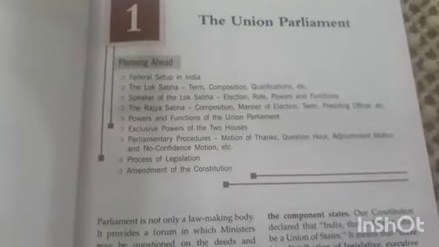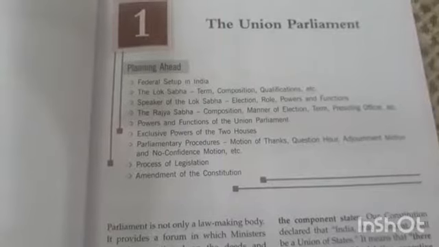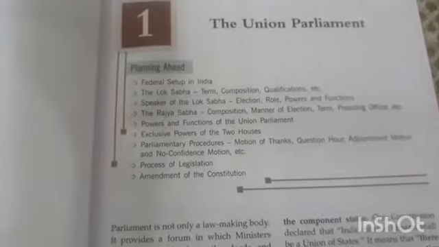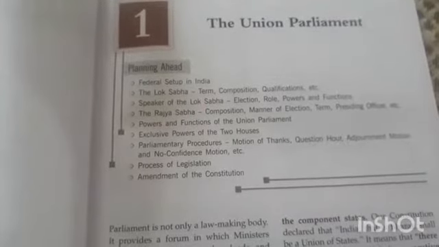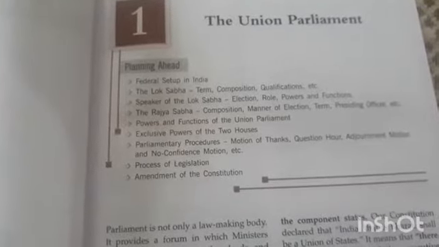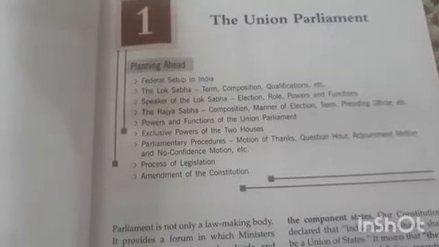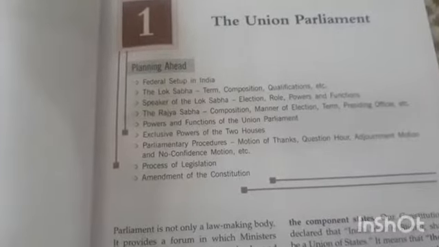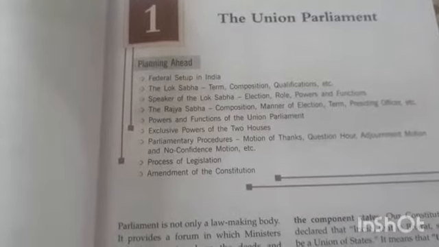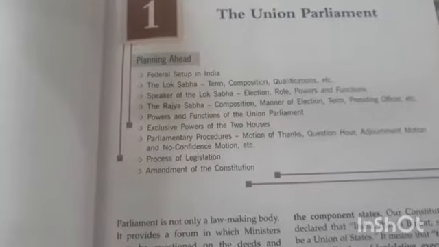Okay, class 10, let's continue our chapter number 1, the Union Parliament. In the previous video, we discussed the three constituents of the Union Parliament: the Lok Sabha, Rajya Sabha, and the President. And we also discussed the Lok Sabha, its term and composition. Now, today we'll start with the qualifications and disqualifications of members of Lok Sabha.